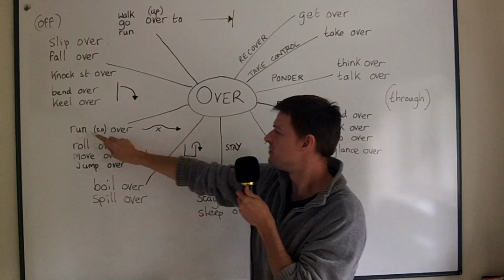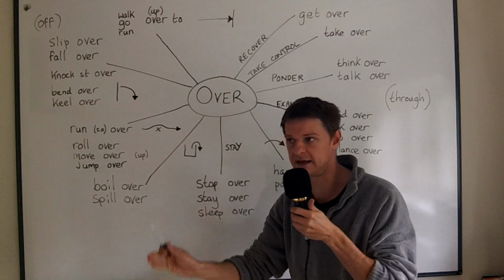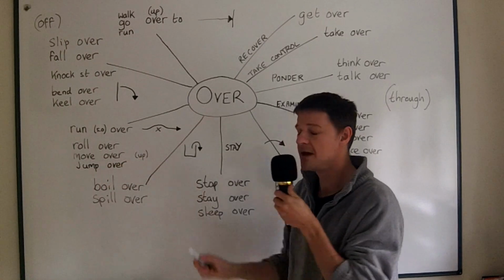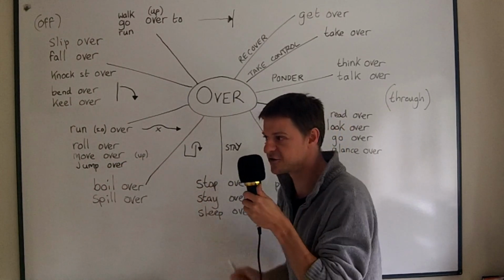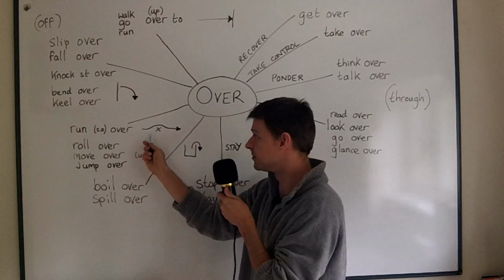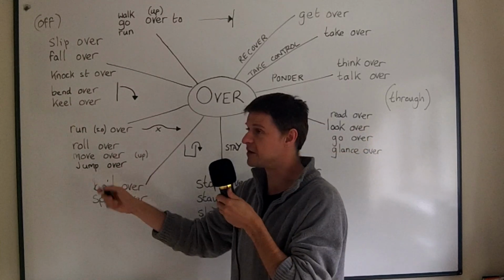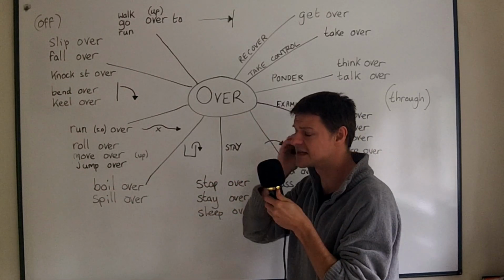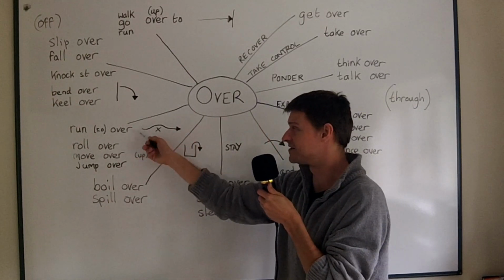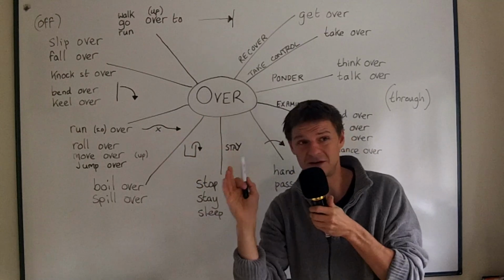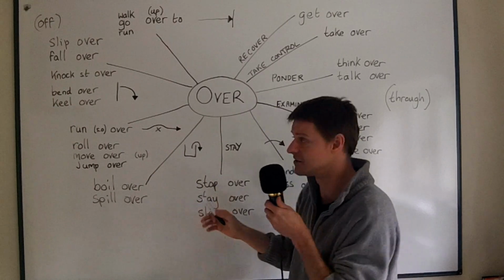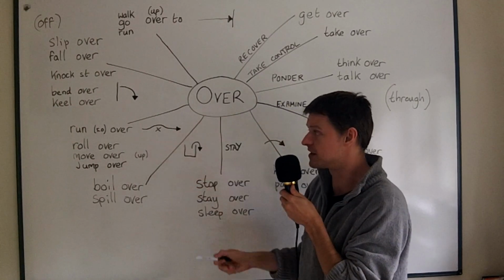Just this. Okay? Run someone over. It's a terrible thing. It's when you're in your car and you actually run over them in the car. Now, maybe you're a child in a race and you're just running in the race and there's someone on the grass and you run over them. That's also possible. But if you're in your car and you say we ran someone over last night, it was terrible, there was an ambulance, you mean you hit someone in your car and it sounds like they went under the wheels. Now, sometimes we say run someone over when they don't go under the wheels, it's just an accident, but it sounds like they might have gone under the wheels.